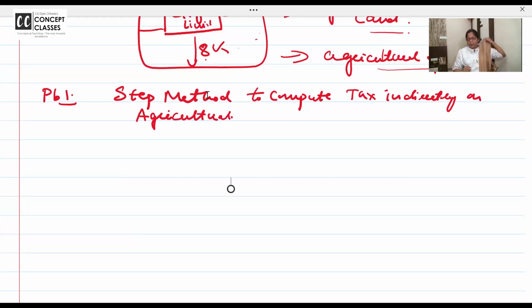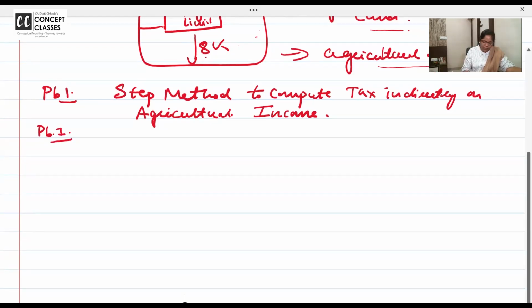Step method to compute tax indirectly on agricultural income. This is the heading I want you to write. Now we are doing problem number 1. And in that, I want you all to write conditions, as an optional record. You don't have to write the conditions in exam, but you have to analyze in your mind, and this is your first baby problem. So I want all of you to write the conditions. Condition number 1.